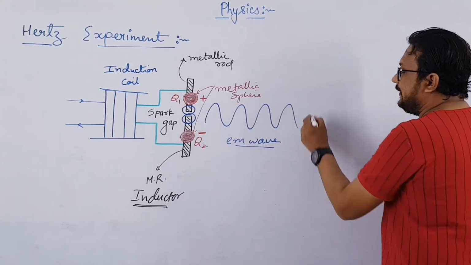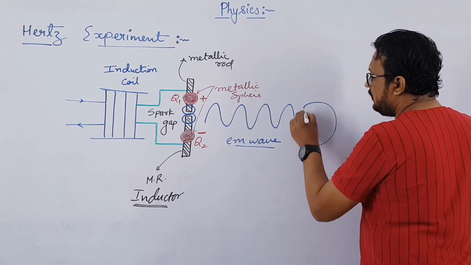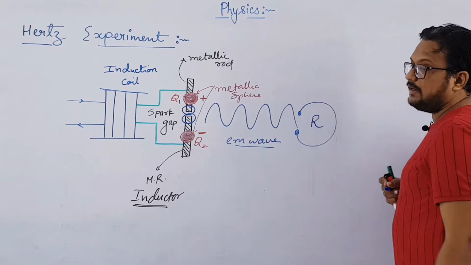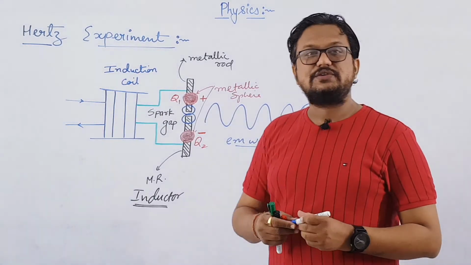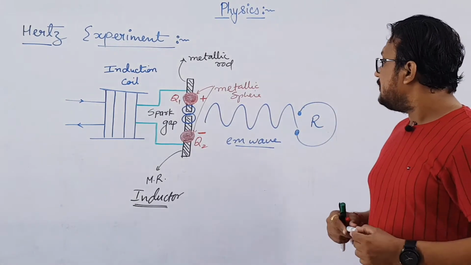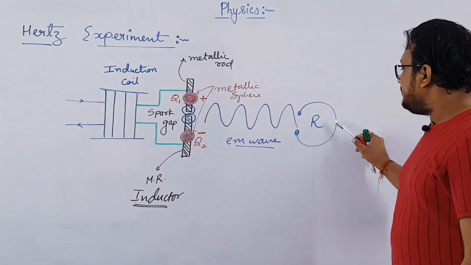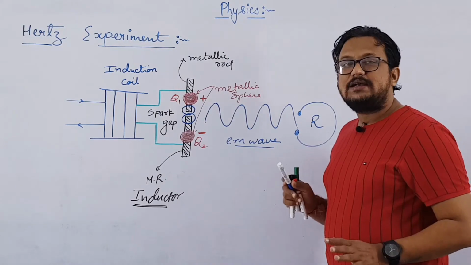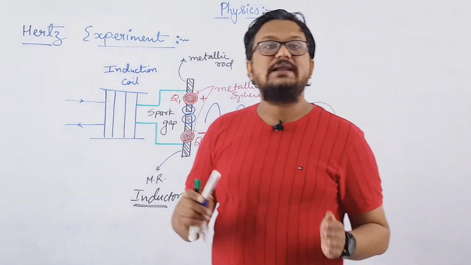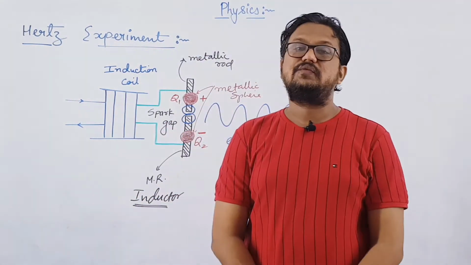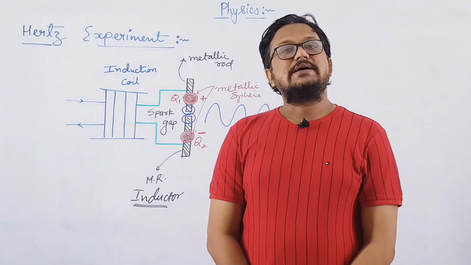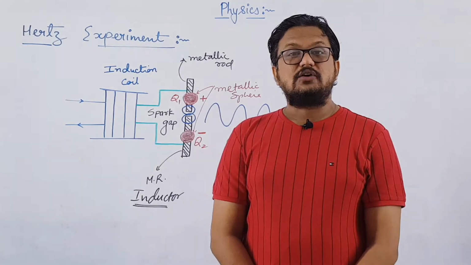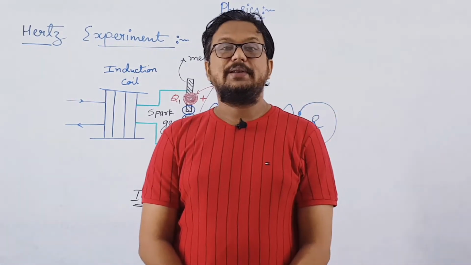Clear? To detect this electromagnetic wave, a receiver, or you can call it a detector, was kept over here. This was also working on the principle of electromagnetic induction, which we are not going to discuss over here, right? So ये waves receiver will receive, right? Now this was the experimental setup, and he got success in producing electromagnetic waves in the lab for the first time. Later on, many other scientists got success in producing electromagnetic waves, as well as transmitting electromagnetic waves from one place to another place.